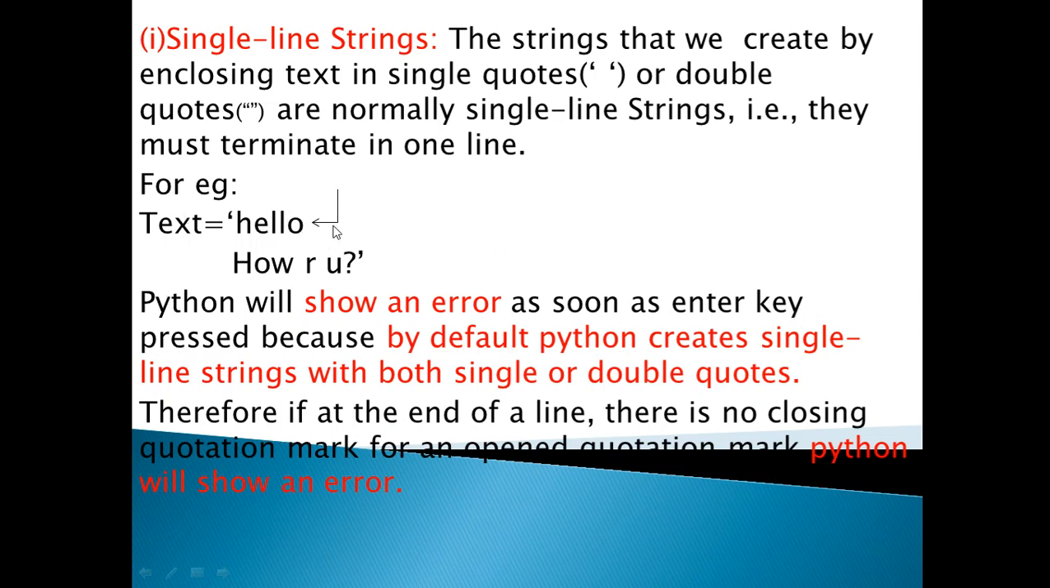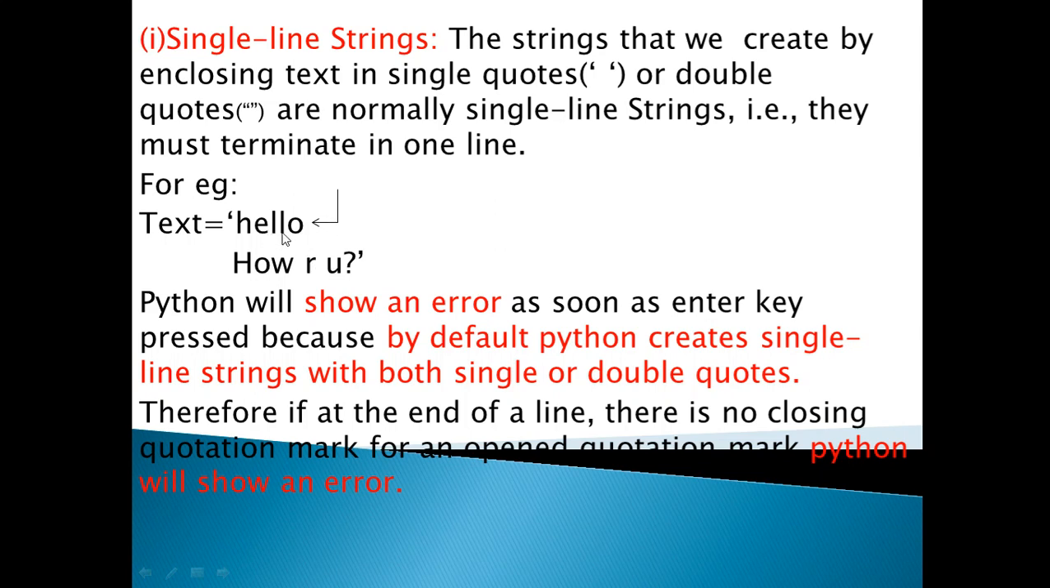After the hello you have pressed the enter key, then Python will give you the error. Why will it give you the error? Because by default Python creates a single line string with both single or double quotes. If you have specified single or double quotes, then it creates a single line string, because this string is divided into two lines. In the first line hello is written, and in the second line how are you is written, and in between you have given the enter key. So this will not at all be recognized by Python, and Python will give you the error. So this cannot be written.